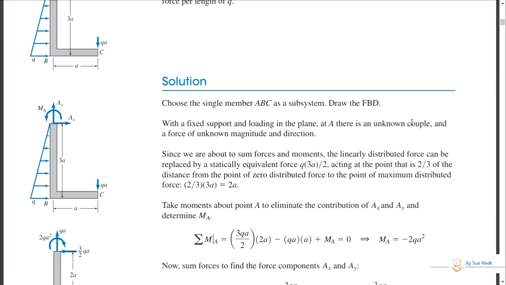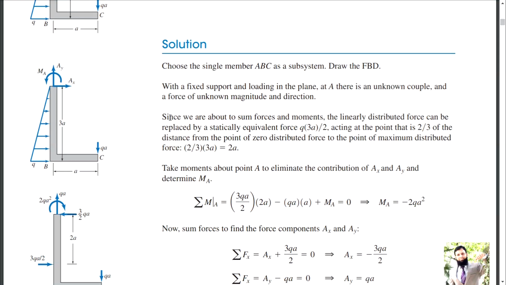At A there is an unknown couple. Couple or moment, that means the same. And there are two forces of unknown magnitude and direction. Since we are about to sum forces and moments, the linearly distributed force can be replaced by a statically equivalent force of QA divided by 2. He says that you should replace this uniformly varying load with a concentrated load.